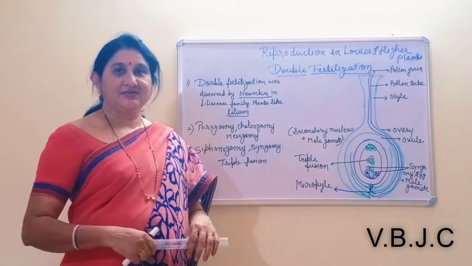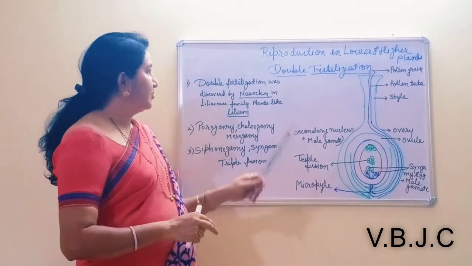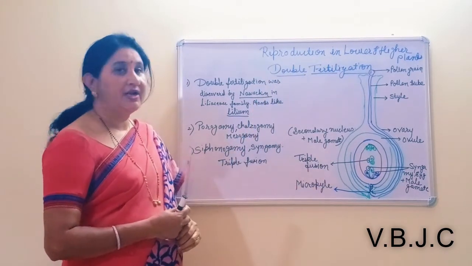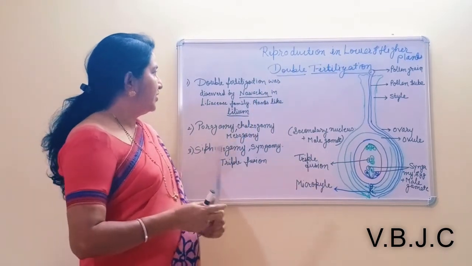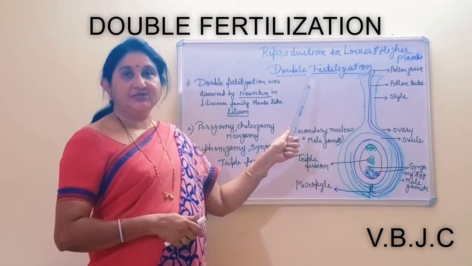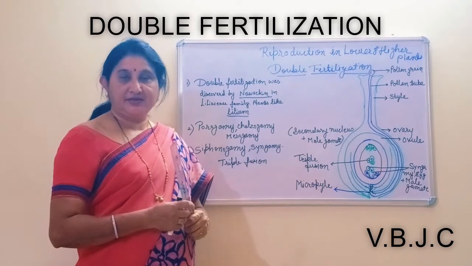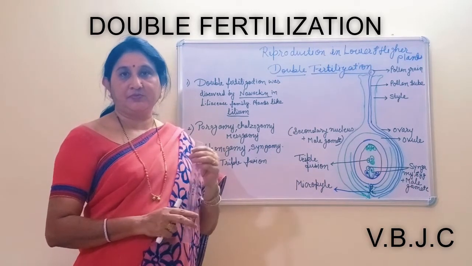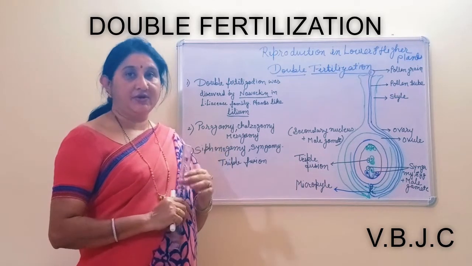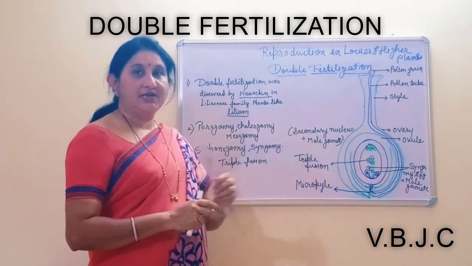Hello friends. Today we have to study double fertilization under the chapter Reproduction in Lower and Higher Plants. So first of all, double fertilization. Double fertilization is a very diagnostic characteristic feature of the angiospermic plants. That's why angiosperms are more advanced, due to double fertilization.